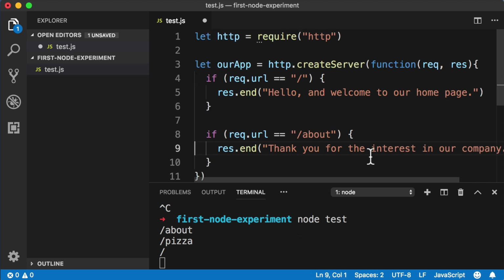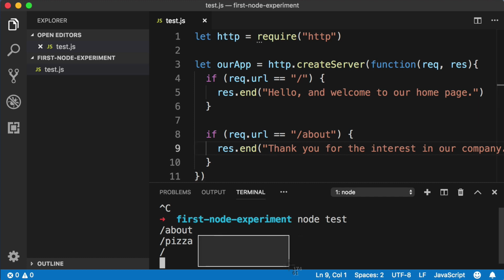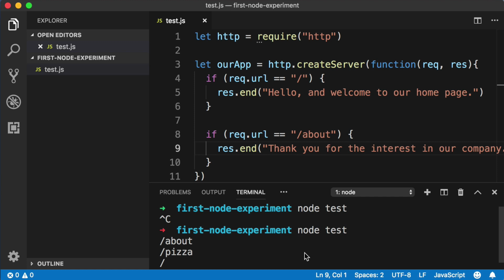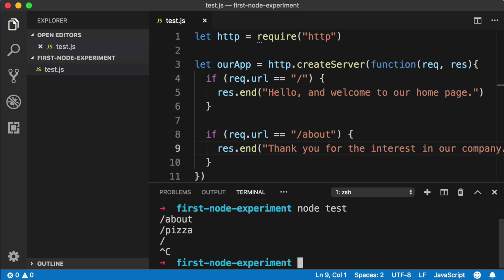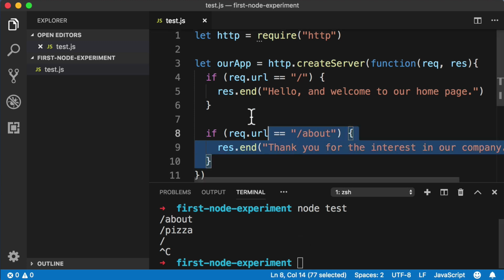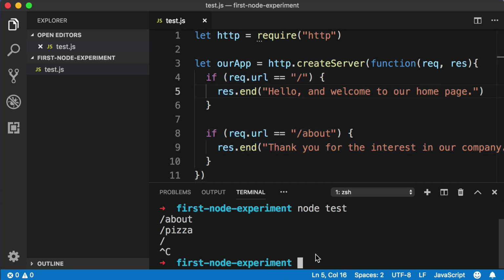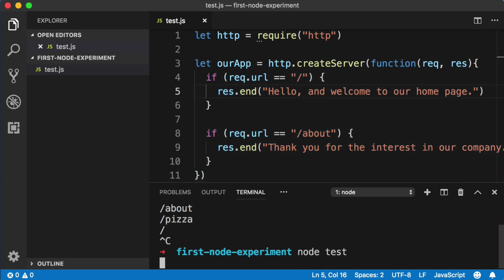Okay, now let's go ahead and save the file and test it out. So down in the command line, let's quit this instance of Node. So Control-C. Be sure to click onto the command line area of your screen before trying to push Control-C. And we just want to fire the server up again using the newest version of our code in this file. So again, we just say node test. And over in the web browser, let's try it out.